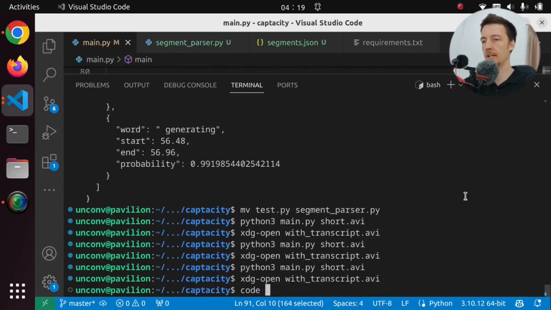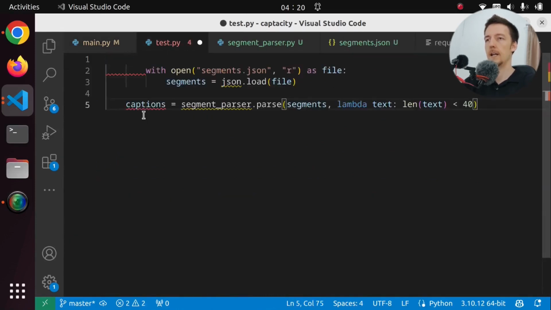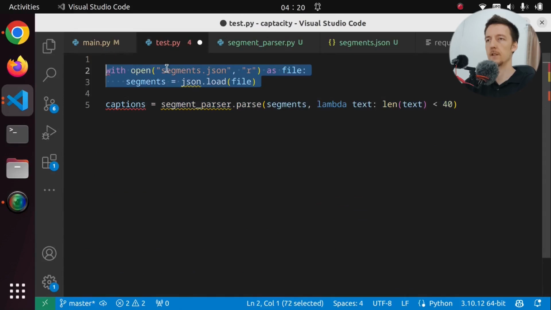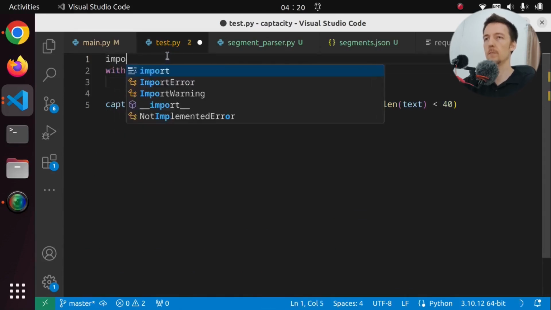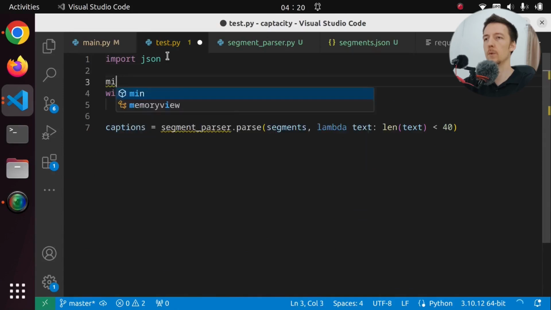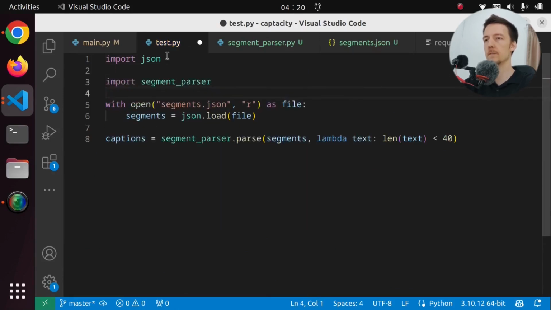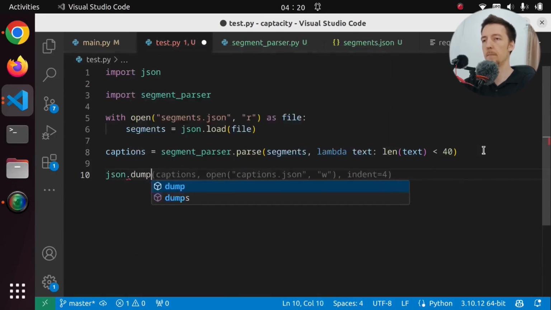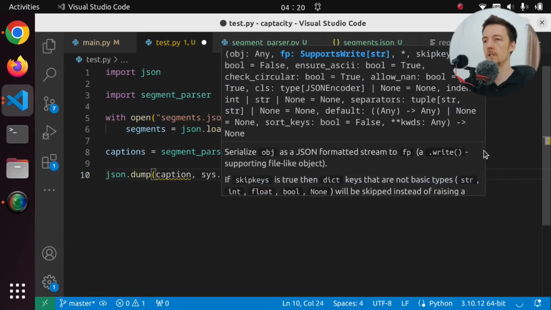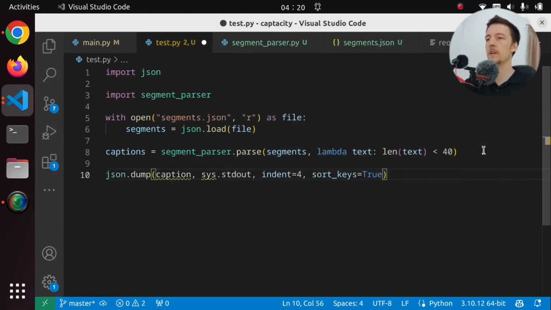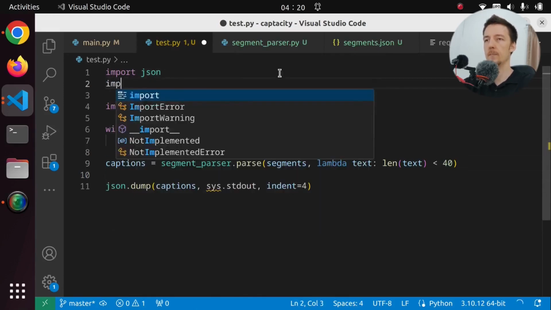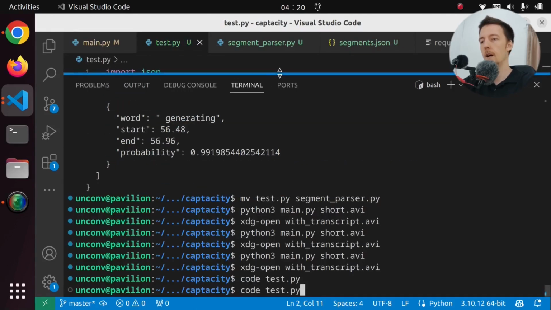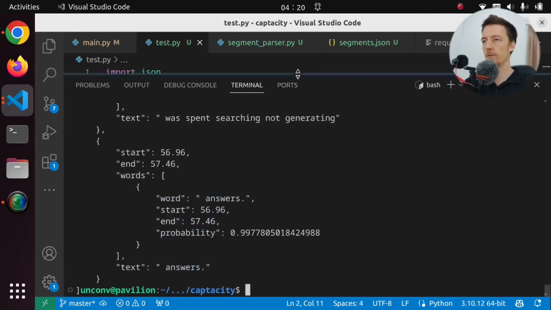So let's again make a test.py. And let's do this in here. So let's open the segments. We need to import JSON and we need to import segment parser. And let's just json.dump captions into sys.stdout with indent. And we don't sort anything. Captions, and import sys. And let's run this thing. python3 test.py. So here we have all of these things.